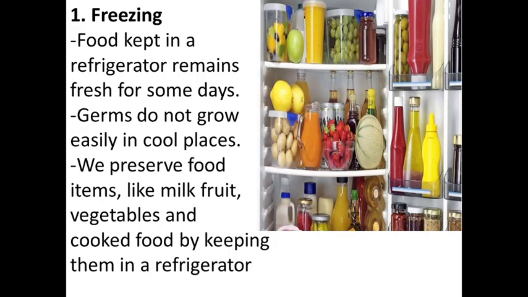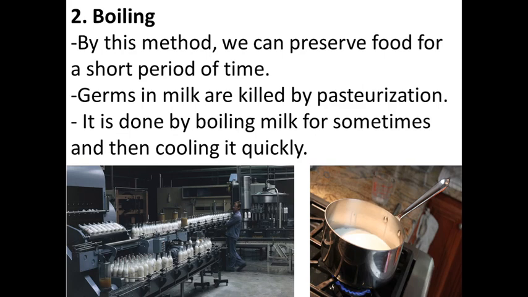In the previous session we learned many methods of food preservation. The first one is freezing, where we keep our food, vegetables and fruit in the fridge. Then we learned about boiling and pasteurization. The boiling method is used to store food for a short period of time. In pasteurization, first we boil the milk and then suddenly cool it, which is known as pasteurization, used for large scale.